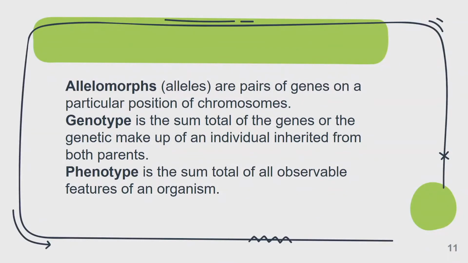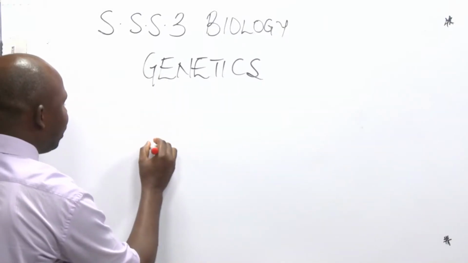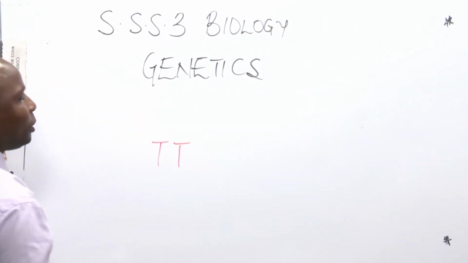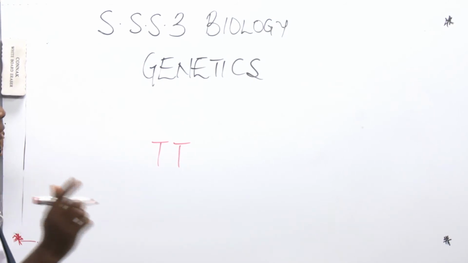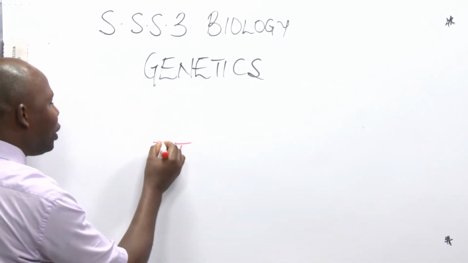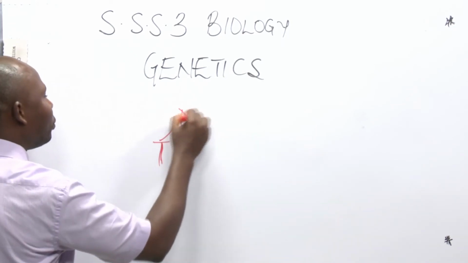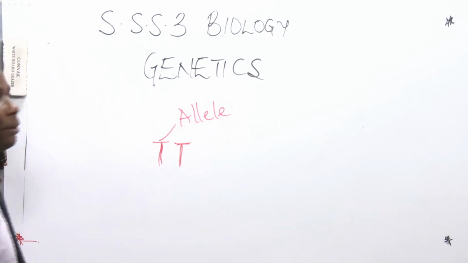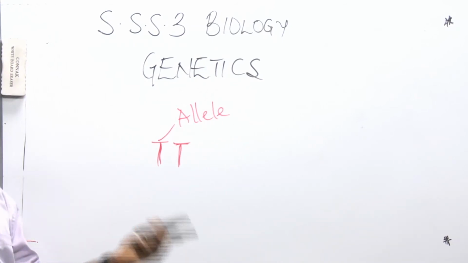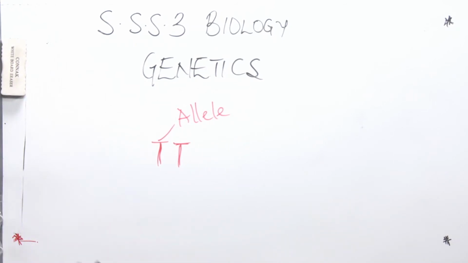Then we look at another concept, allelomorph, or we call it allele. That particular word is just giving a name to those genes. For example, initially I told you that each character is controlled by a pair of genes. Now, each of these letters is what we give the name allele. It's talking about the variations of genes. That's what we refer to as allele.